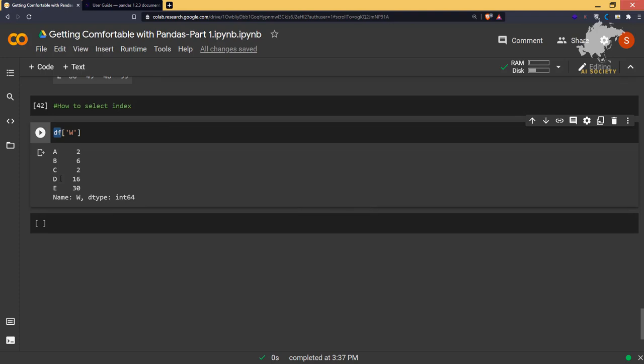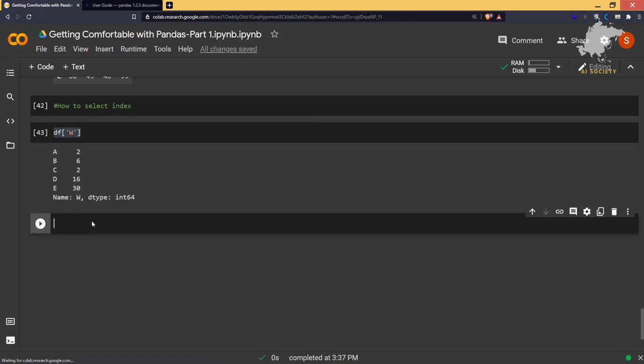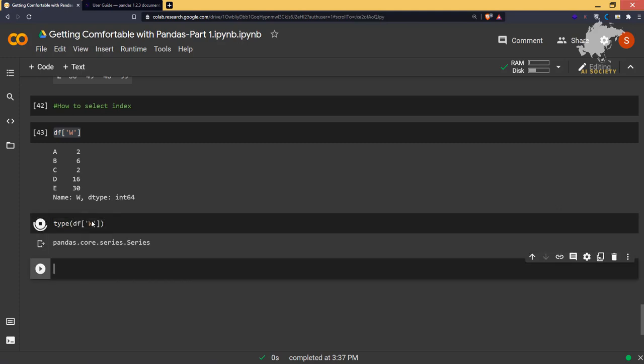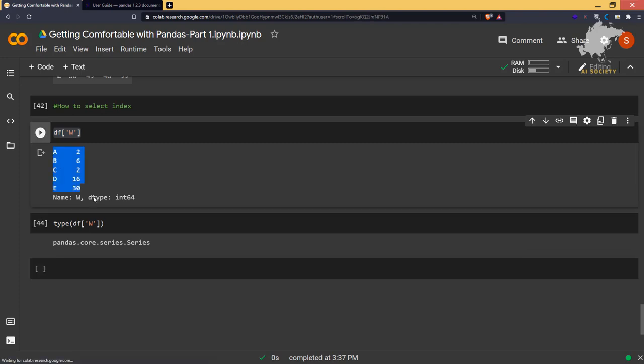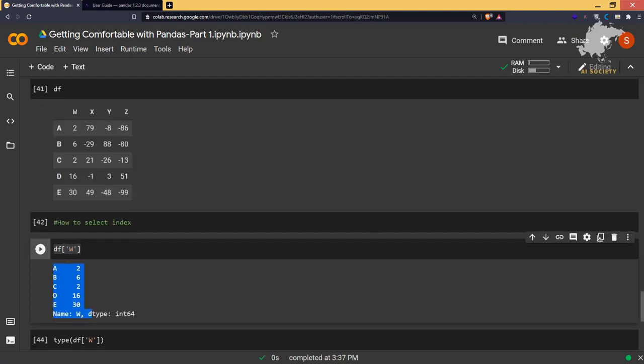Now if you look closely at this column, does it look like a series? Let's check that type. Now if we run the code, it is saying pandas.core.series. That means this is a series. That means each and every column of the data frame is a series. Each and every column of a data frame is a series.